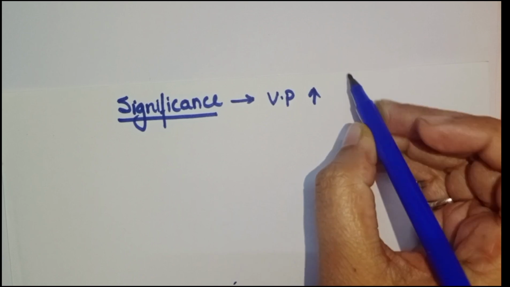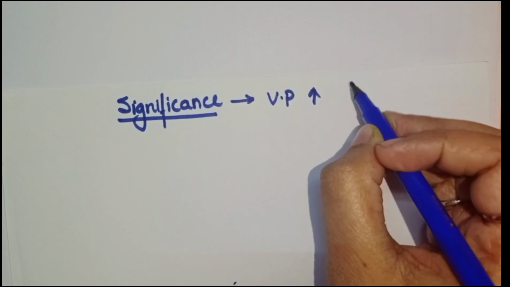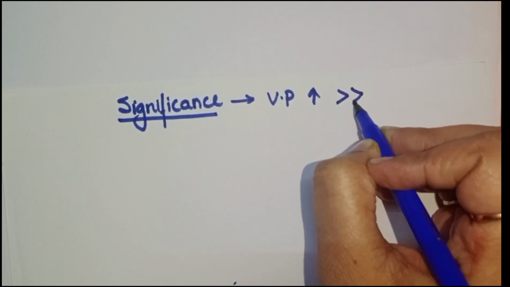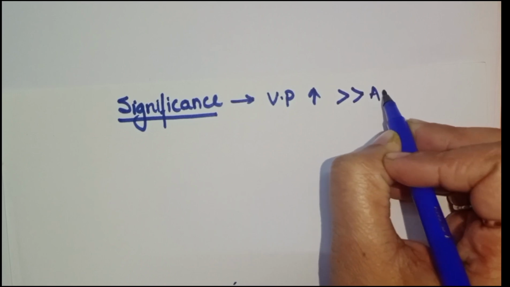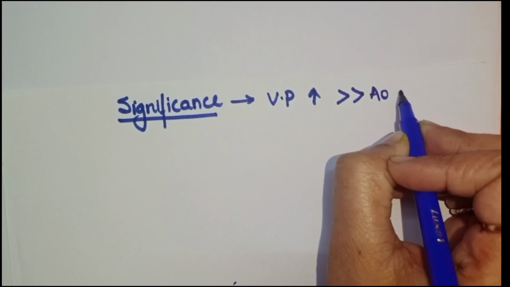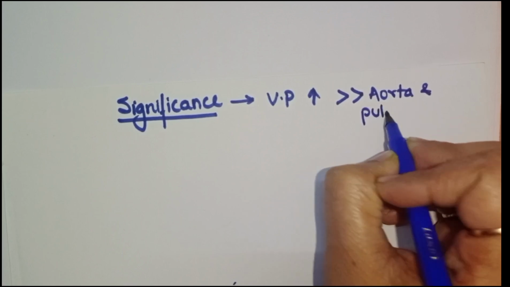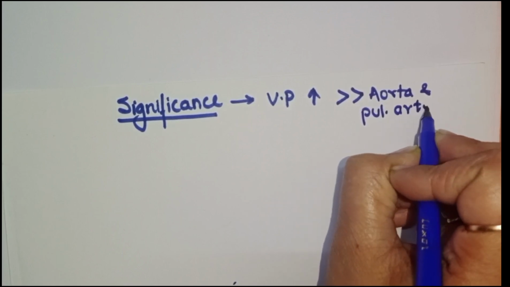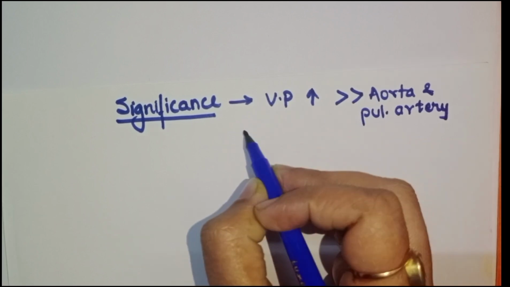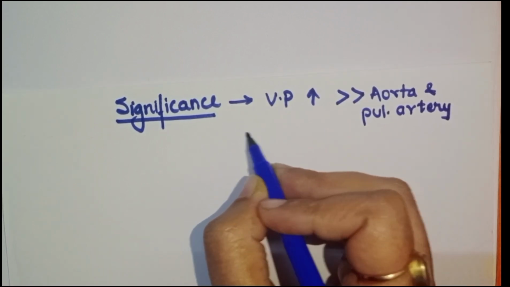When this pressure increases above the pressure in the aorta and pulmonary artery, the semilunar valves open.